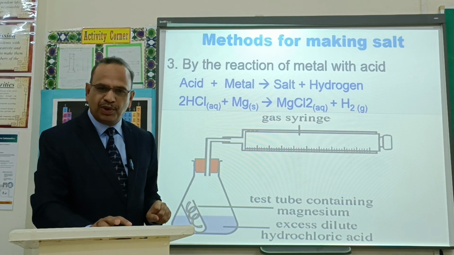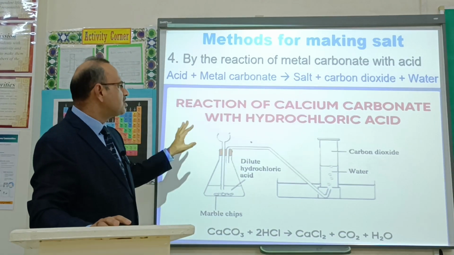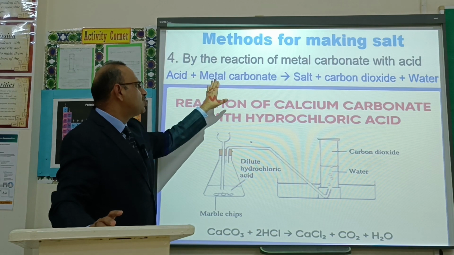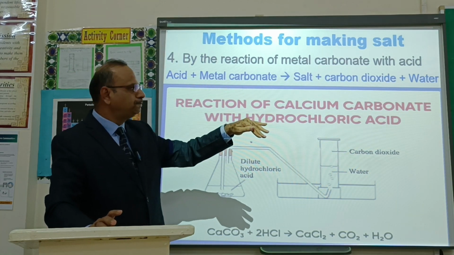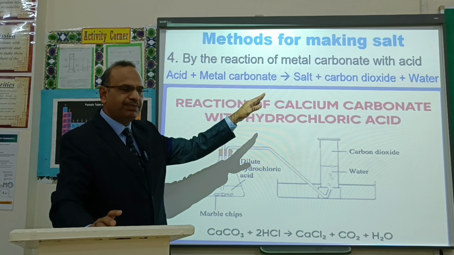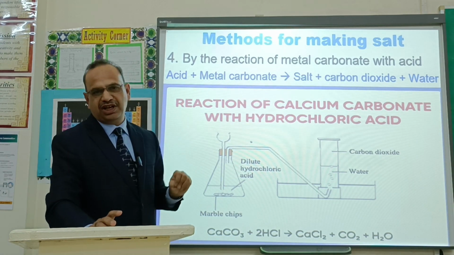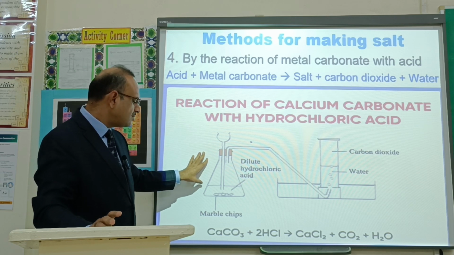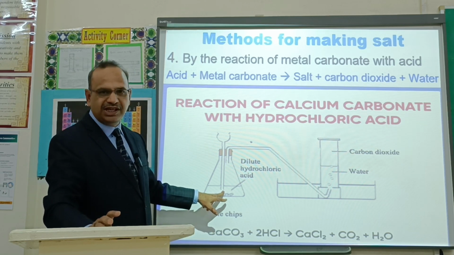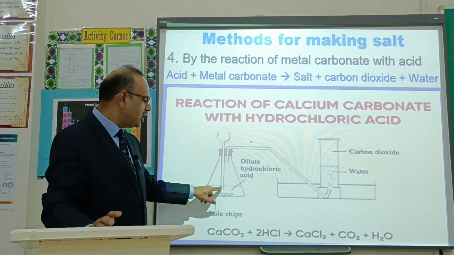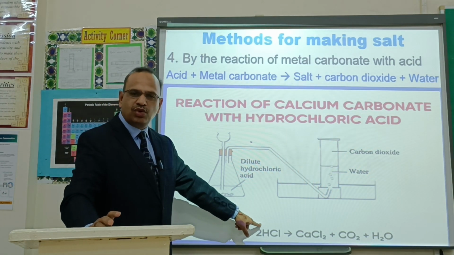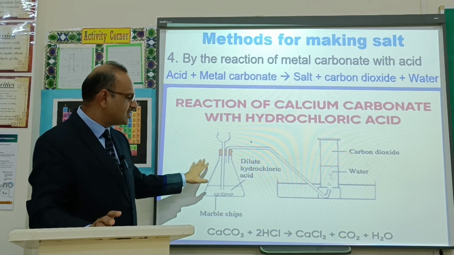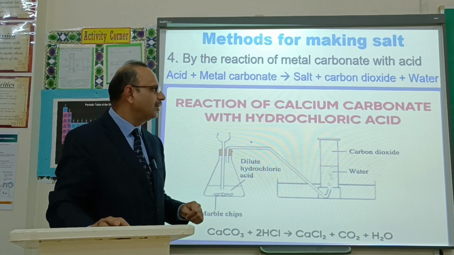Method number 4. If acids are allowed to react with a metal carbonate, salt is formed plus carbon dioxide gas and water. The famous example is here: calcium carbonate is a metal carbonate, and if it is allowed to react with hydrochloric acid, calcium chloride salt will be formed plus carbon dioxide and water.